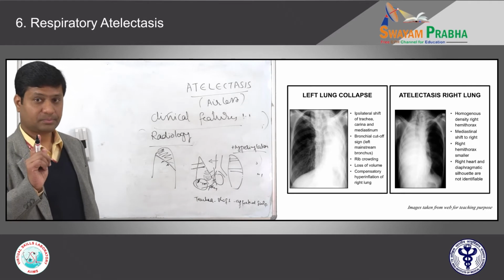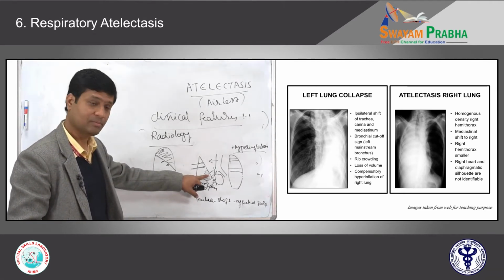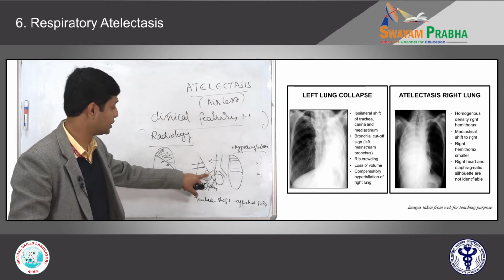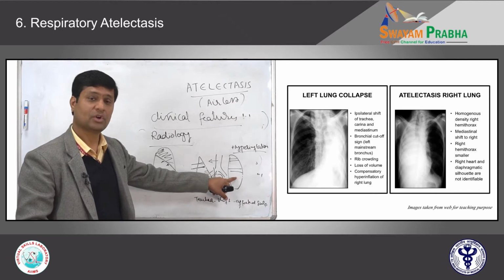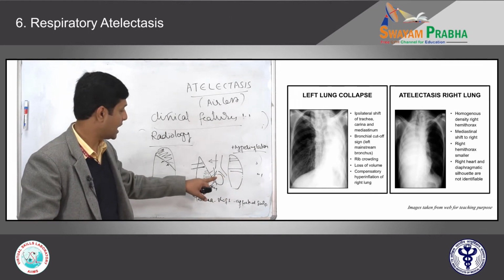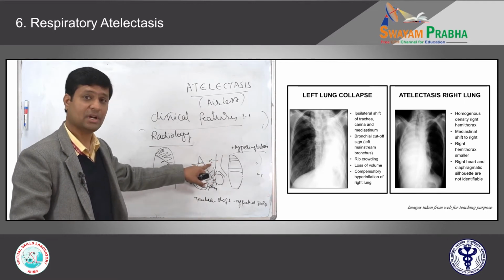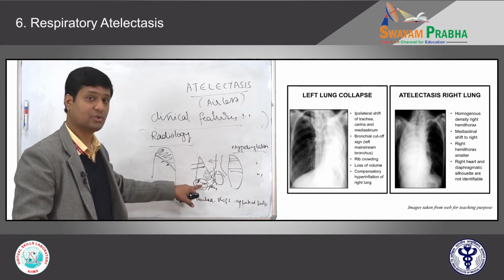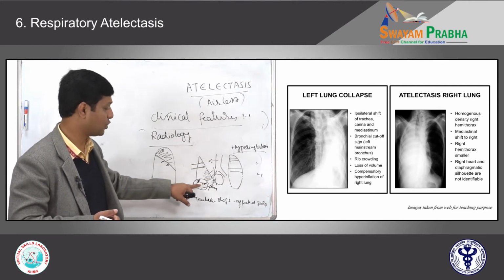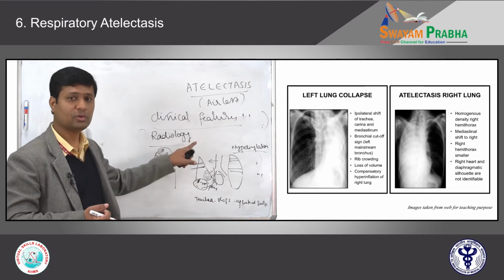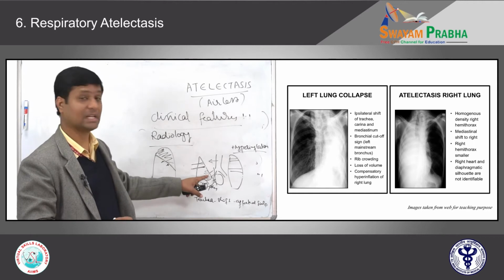So in atelectasis, what are the features? Complete air loss of the lung parenchyma, which becomes homogeneous, crowding of ribs, opposite lung compensatory hyperinflation, absence of cardiac silhouette sign, and pushing of the trachea towards the same side. I should say pulling of the trachea towards the same side because of negative thoracic pressure. All those things are the important signs for the radiologist to say that it is atelectatic lung.